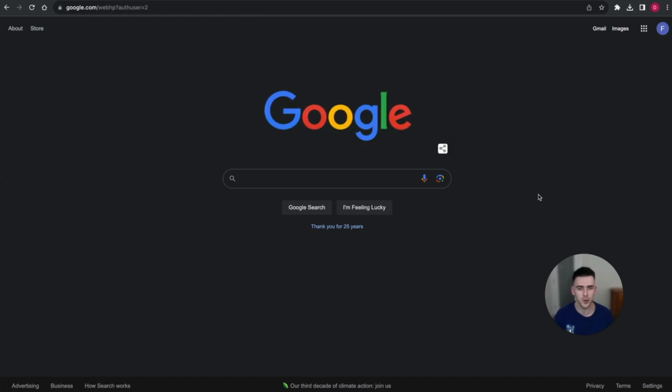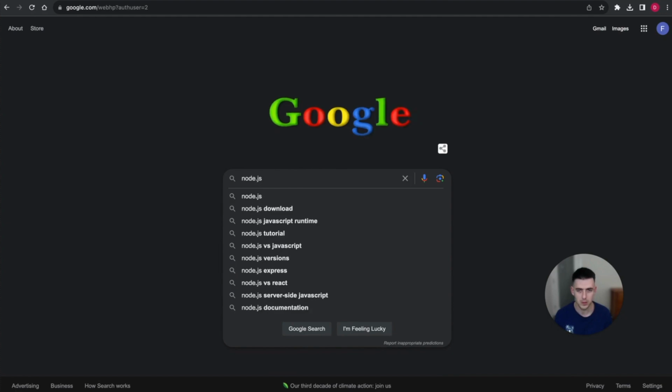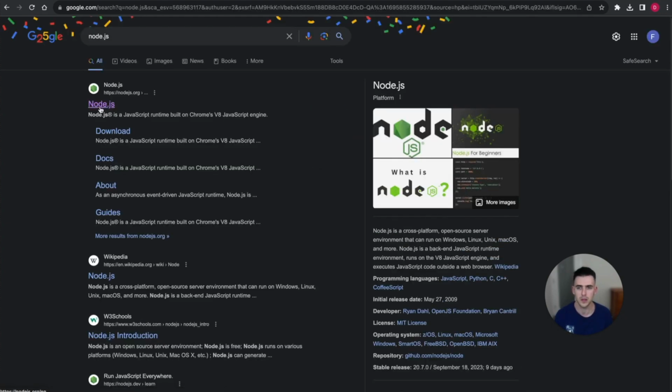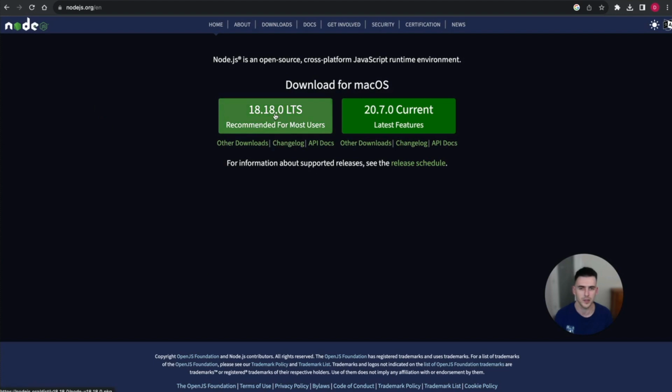Today I'm going to show you how to install Node.js on your Mac. So go to your Google search, type in Node.js, click on the first link. We're going to choose this version. This is the more stable one.